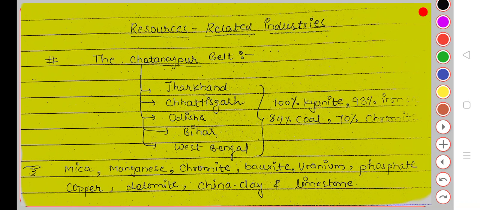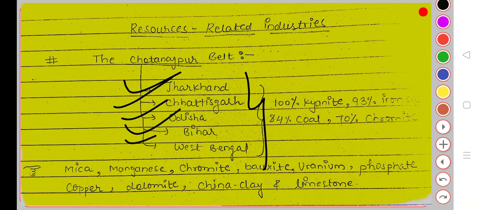So guys, resources related to industries. First is the Chota Nagpur belt, the mine of minerals in India, because most of the metals and minerals are present there. You will find it in Jharkhand, Chhattisgarh, Odisha, Bihar, and West Bengal.